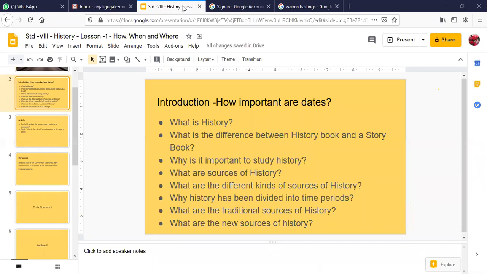Then, what are the traditional sources of history? I have already explained the three main traditional sources. The archaeological remains are the most important ones, especially when we look at prehistoric times, because in those times language was only oral. Communication was there, but writing had not developed.